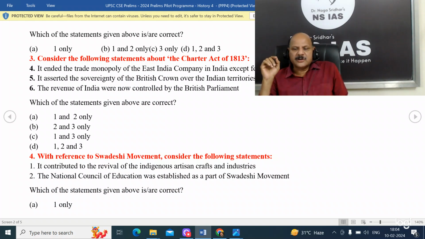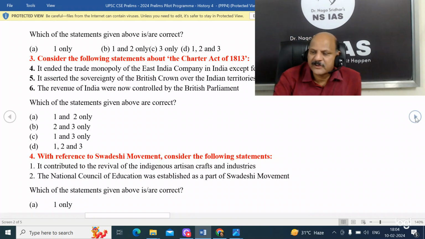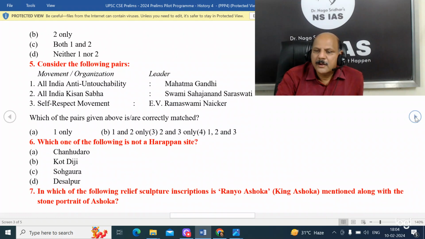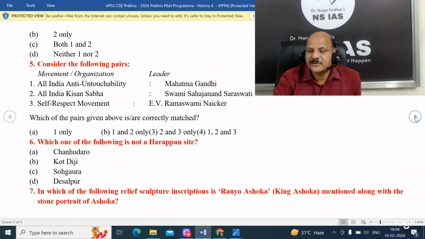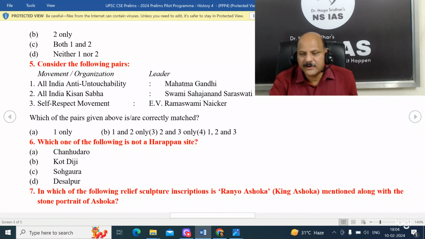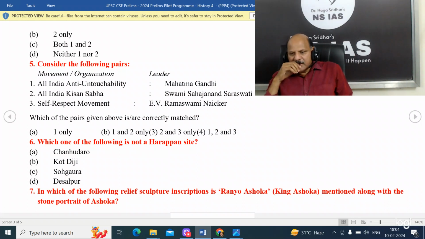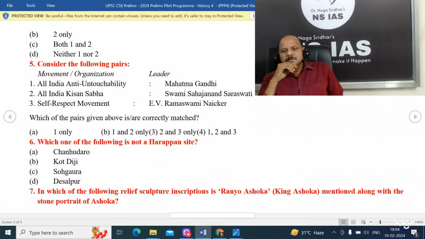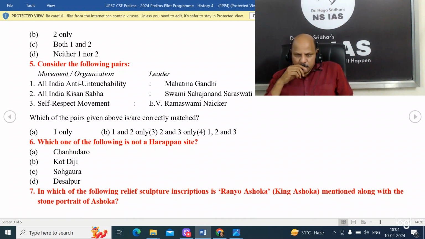Then the next important aspect is movement and organization, which is correctly matched. Self-respect movement, E. V. Ramaswamy Naicker, yes, he is the second and most important generation leader of the self-respect movement.